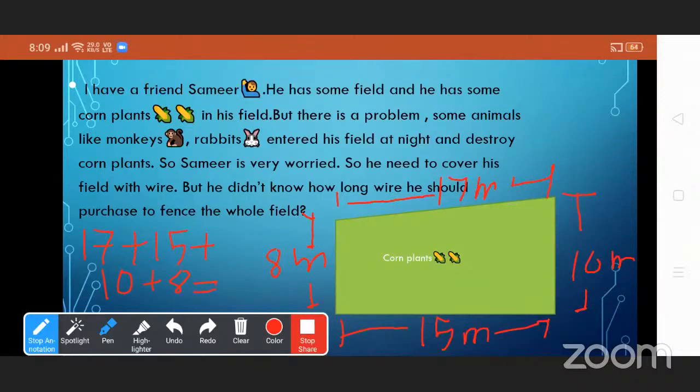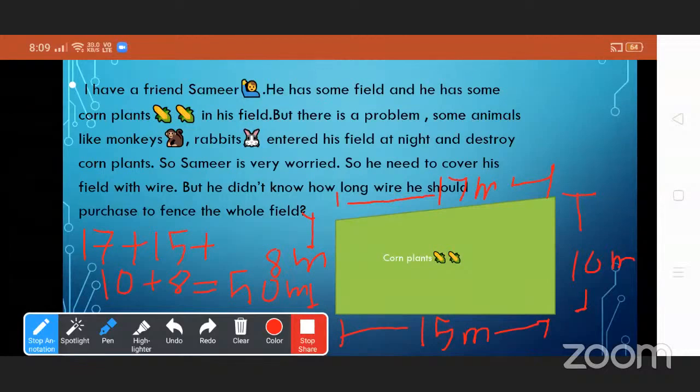17 plus 15 is 32. 32 plus 10 is 42. 42 plus 8 is 50. 50 meter. So the required length of the wire is 50 meter. So the exercise we did here is we added all the sides of this field to find the required length of the wire.